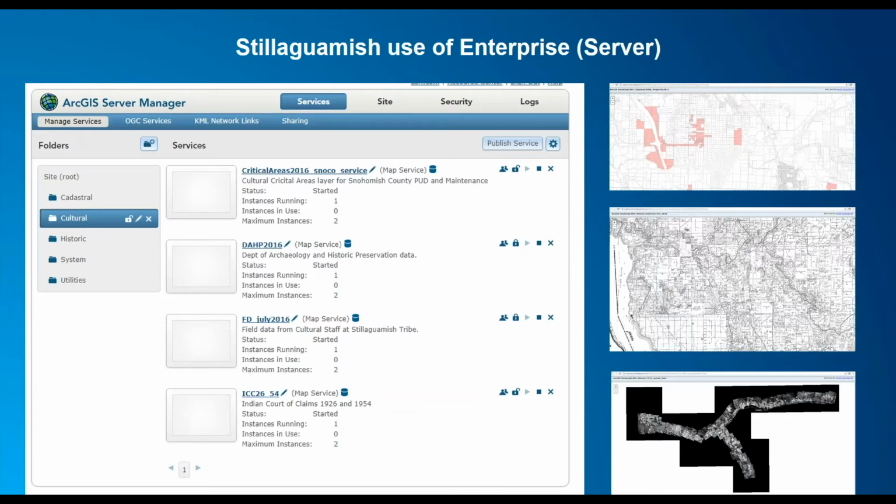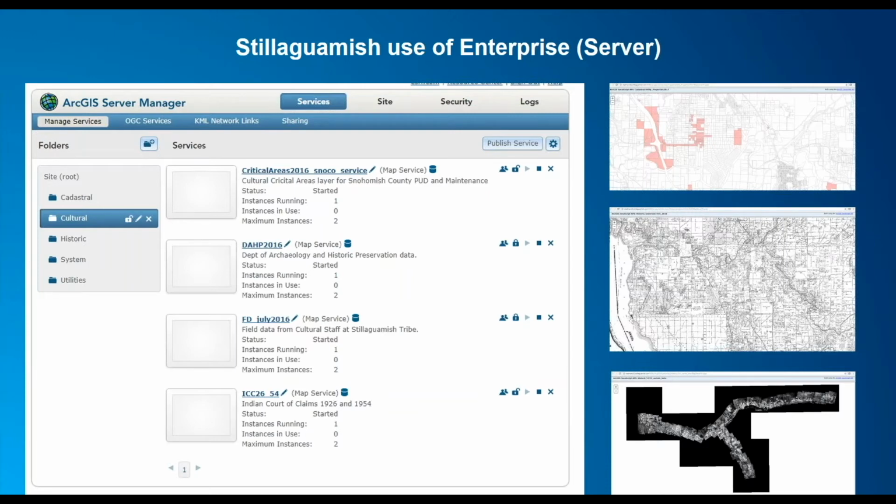This is a peek inside our server. We've currently deployed server for quite a while now. Chris, I wish we'd known about ArcGIS for Local Government Solutions 5 years ago. It would have been great, but I'm really looking forward to becoming engaged in this new model now. So within our server, we host a lot of our raster data, some of our larger historic data as well that are just more functional for us to host within our server structure.